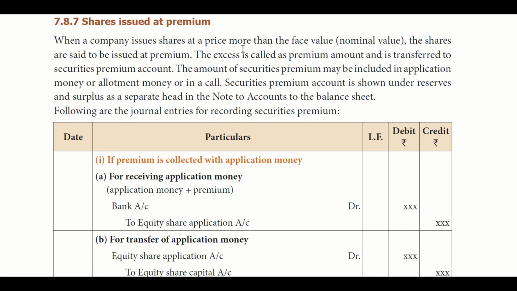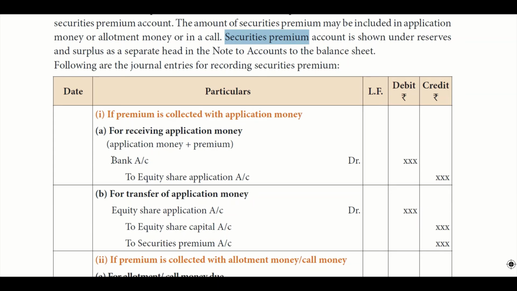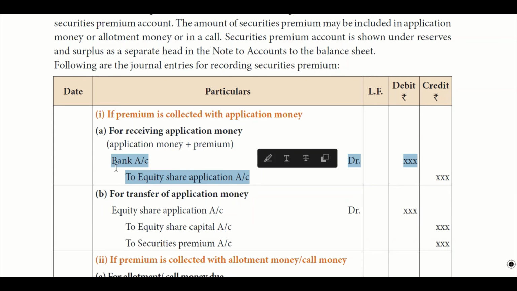This premium amount used to be received along with the application money or allotment money or in a call. Whichever call they want to make this securities premium to be received, they will call for it, and that will be the account to which it will be credited. For example, if premium is collected with application money, at the time of receiving application, we will say bank account debit to share application account credit.